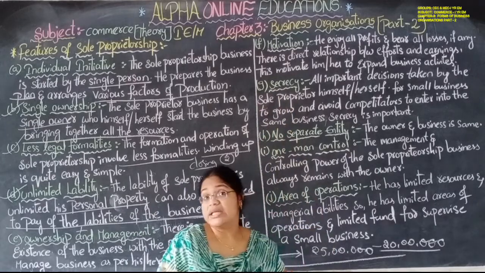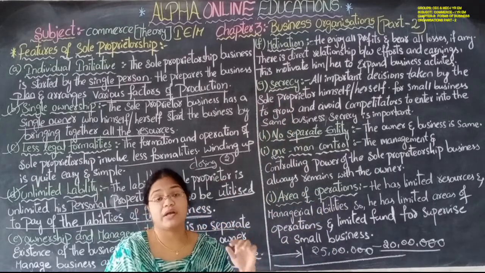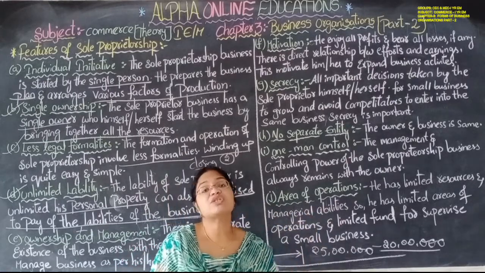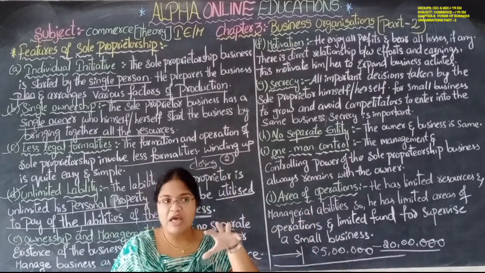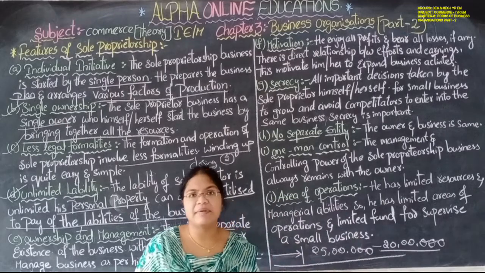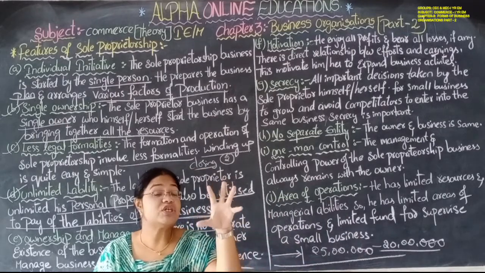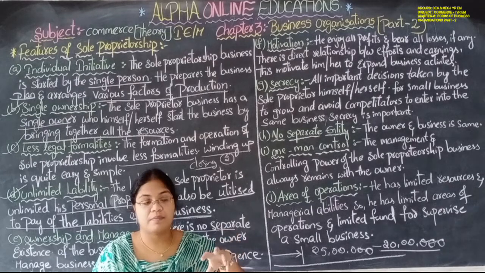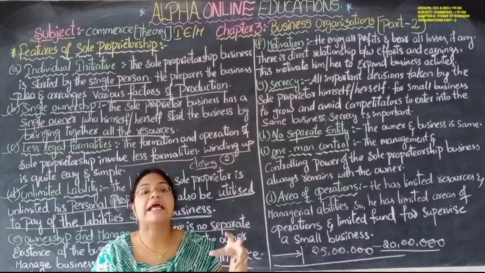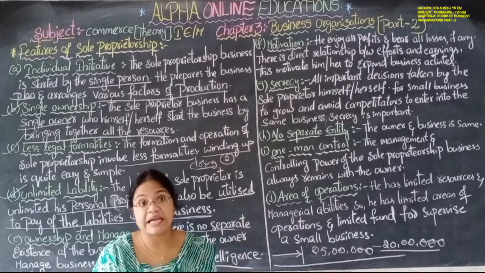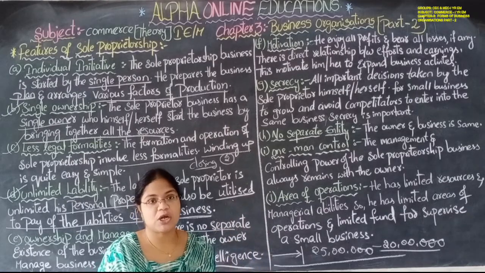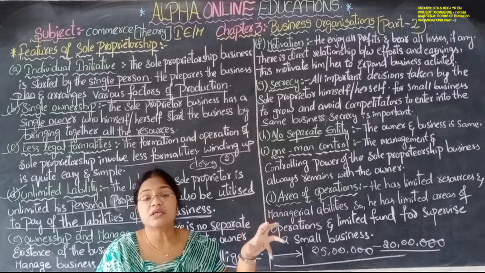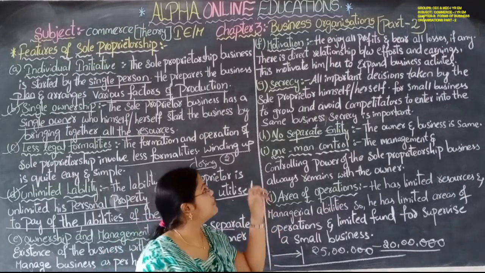Secrecy. In this type of sole proprietorship business, secrecy is very much important, because if everything is displayed to the public, then there is a danger and a threat. Threat means danger. From whom? The competitors in the market. There are chances of competitors coming. So secrecy is very important in the sole proprietorship business.